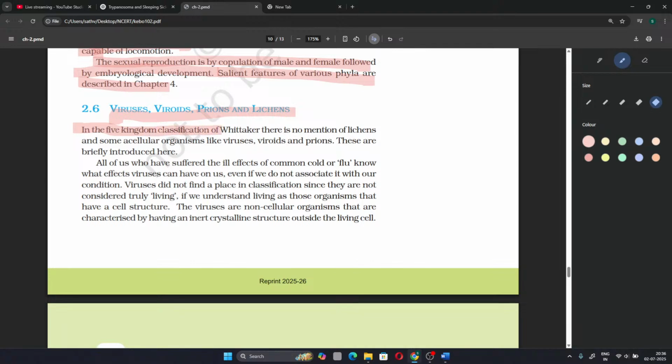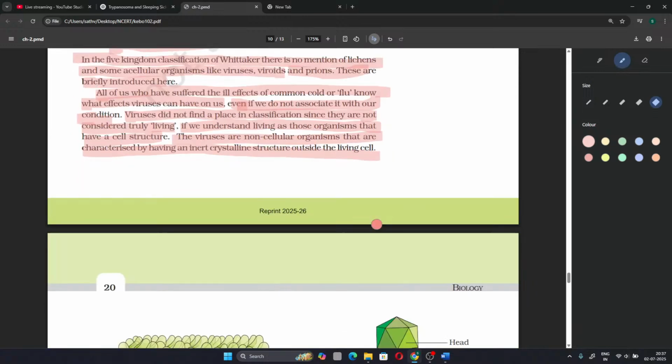In the five kingdom classification of Whittaker, there is no mention of lichens and some acellular organisms like viruses, viroids, and prions, acellular meaning lack a cell. These are briefly introduced here. All of us who have suffered the ill effects of the common cold or flu know what effects virus can have on us. Even if we do not associate with our condition, viruses did not find a place in our classification since they are not considered truly living. If we understand living as those organisms that have a cell structure, the viruses are non-cellular organisms that are characterized by having an inert crystalline structure outside the living cell.